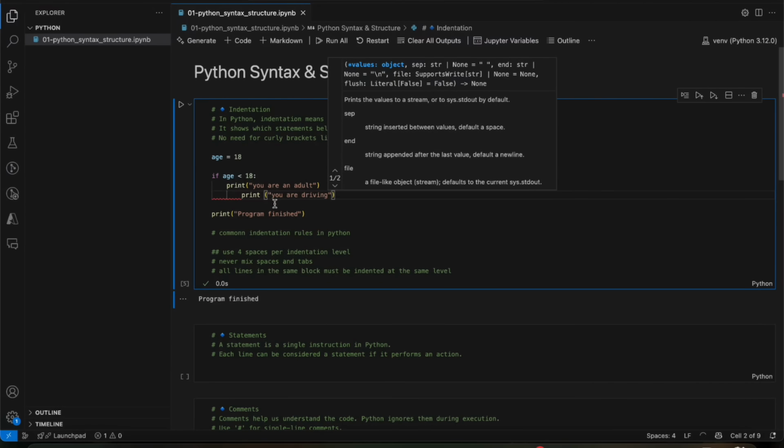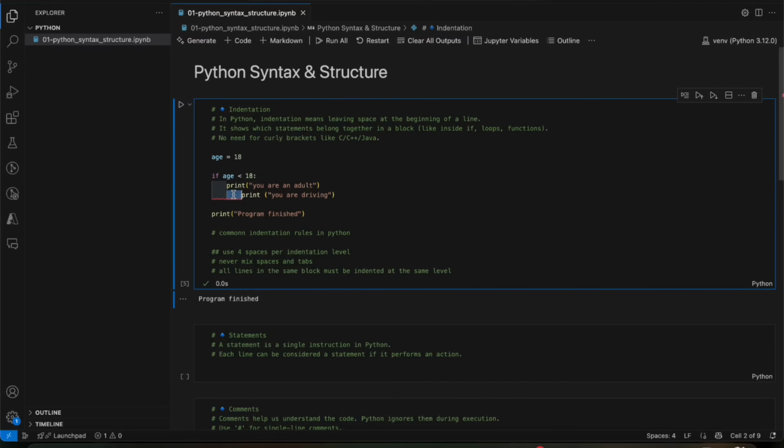This is not correct. We should not add one more tab; it should be at the same level, because we are trying to print both after this condition is true. When we add one more indentation here, you see "unexpected indentation" is giving the error. So it should be at the same level. And we should always use either four spaces or a tab, but never mix spaces and tabs.